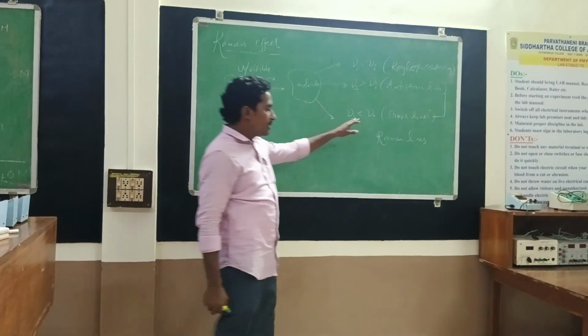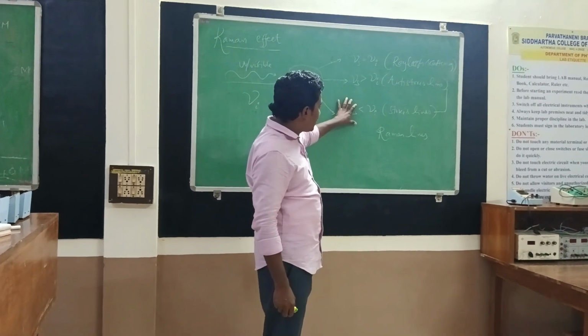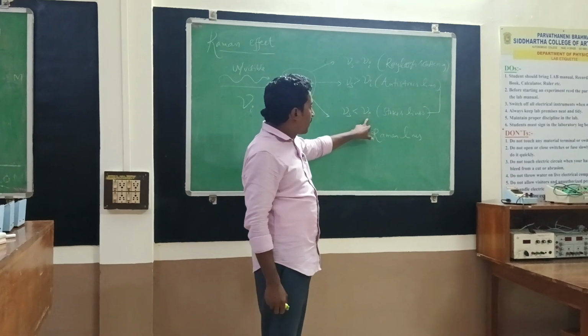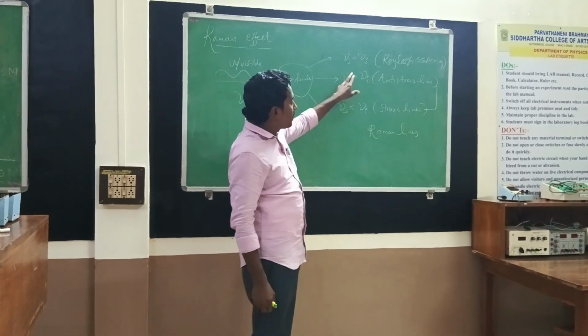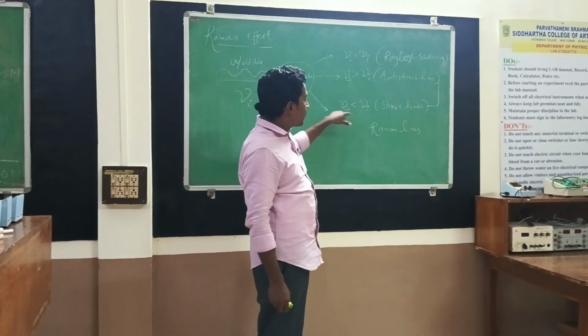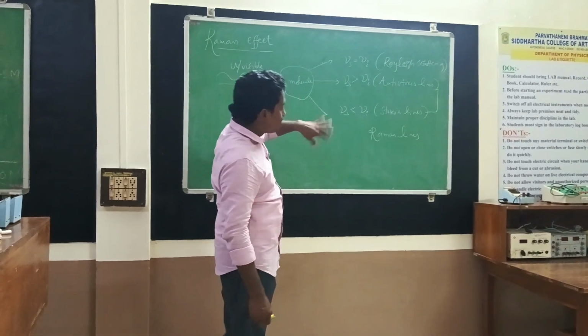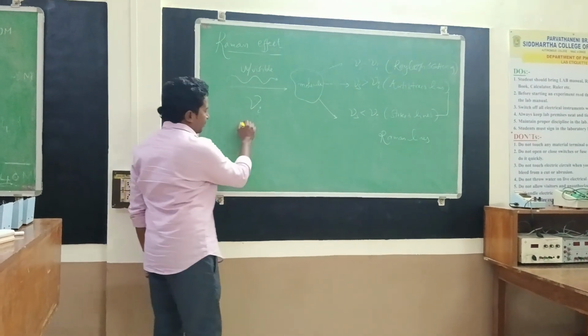For Stokes lines, mu s is less than mu. If the incident frequency is less than the scattered frequency, the spectrum produces anti-Stokes lines. If the incident frequency is greater than the scattered frequency, it produces Stokes lines. So this can be explained by the Raman shift.